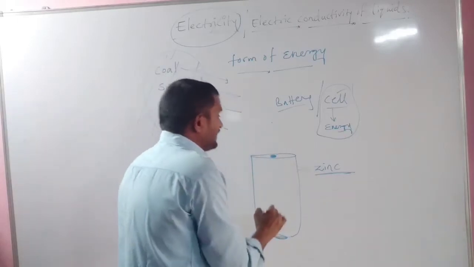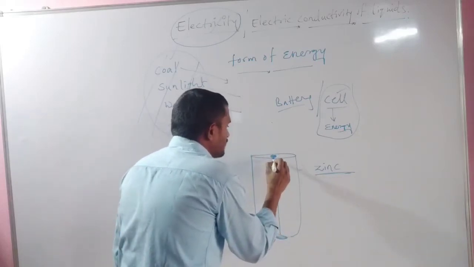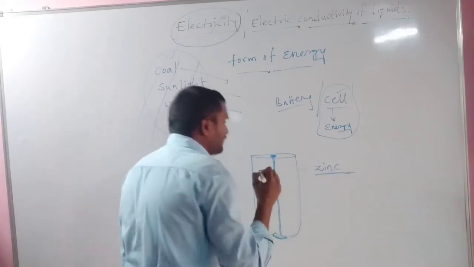Inside, if you break up this cell, one black rod is there. A black colored rod will be present.